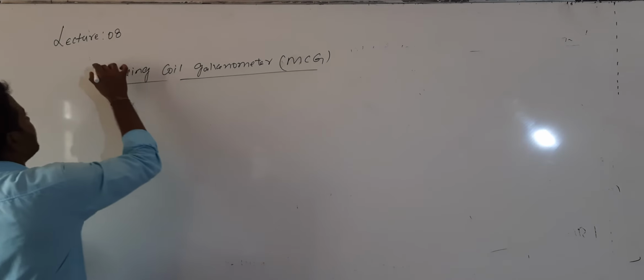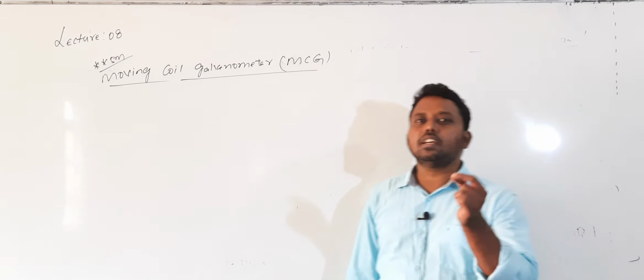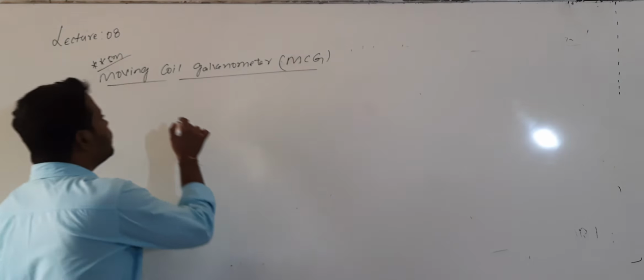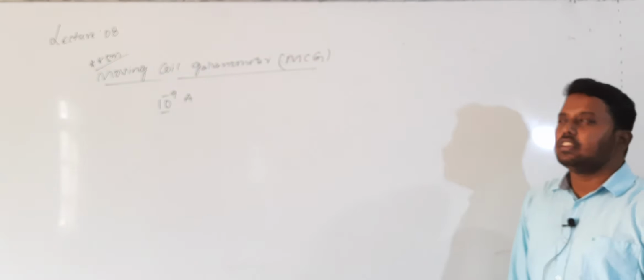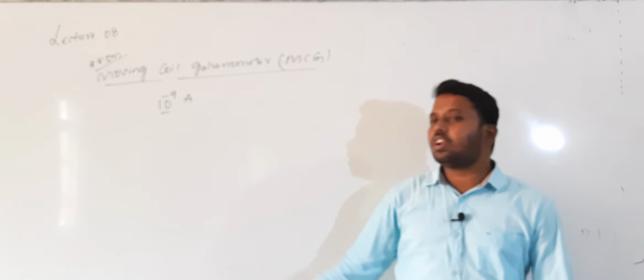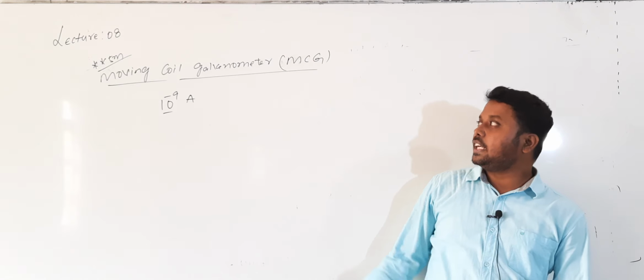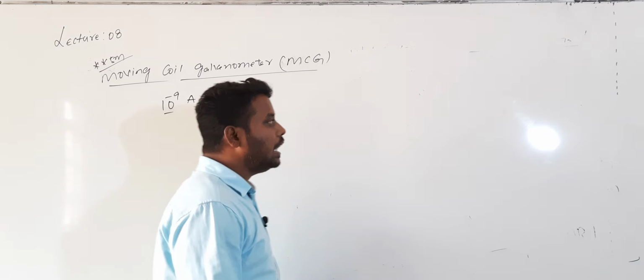Describe the construction and working of a moving coil galvanometer. So what is a moving coil galvanometer? A moving coil galvanometer is a device which is used to measure small current. That small current is of the order of 10 power minus 9 ampere. That much small current can be measured by using this moving coil galvanometer.